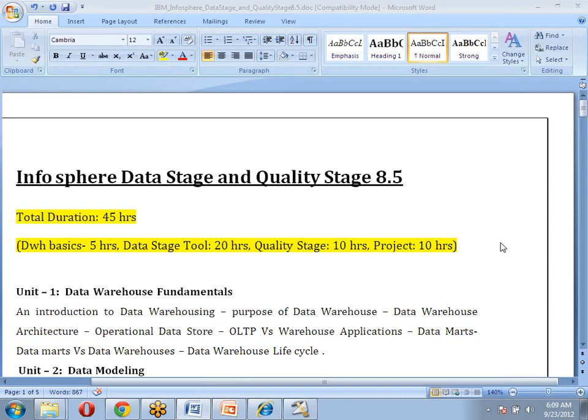Time is not a limited one. Many institutions and faculties stick to only 30 hours. Frankly speaking, within 30 hours we can't cover much. We can give only an overview. But if you want to work on projects, actually it needs to be 45 or more hours. Then once you get a job also, you can get it.